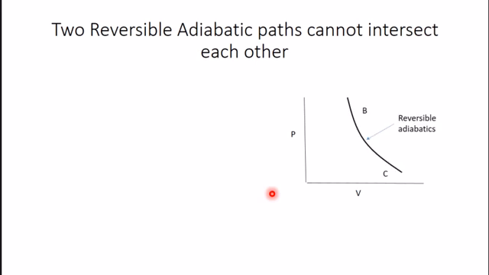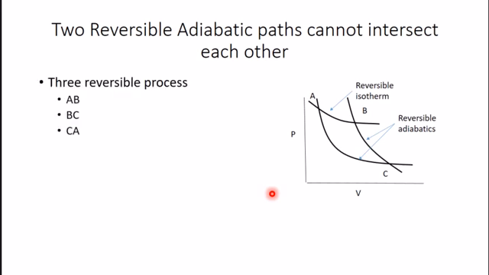Suppose BC is one reversible adiabatic process and AC is another reversible adiabatic process which is intersecting at point C. Now, there is one reversible isotherm process such that it intersects AC at point A and BC at point B. So, we have three reversible processes: AB, that is reversible isotherm, BC and CA, two reversible adiabatics.